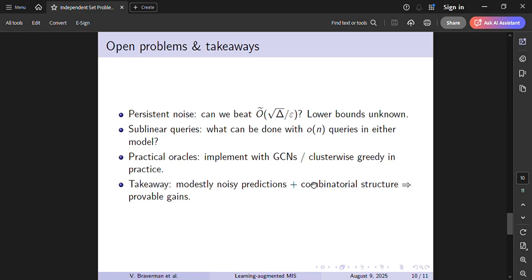In the worst case, that's exciting because it bridges worst case complexity and practical performance, showing how much machine learning can meaningfully enhance classical algorithms.